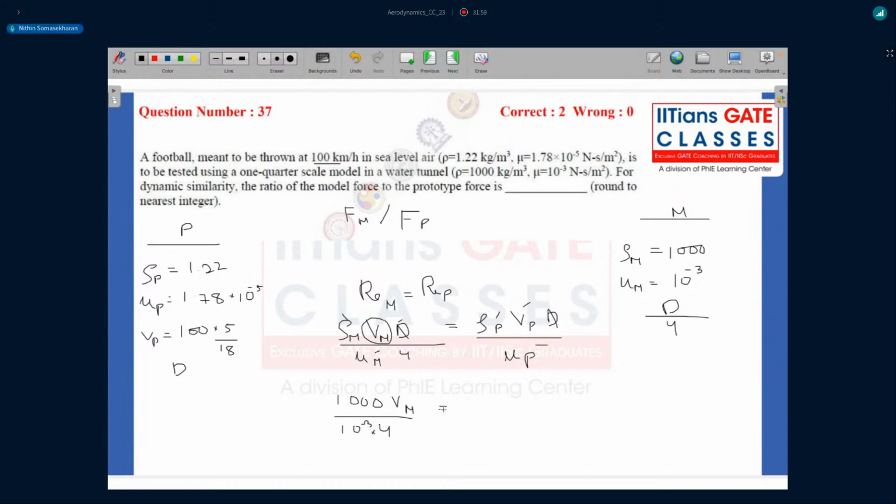That is equal to the density of the fluid in the prototype, into velocity, which is nothing but 100 into 5 by 80, and then the viscosity, which is 1.78 into 10 power minus 5.